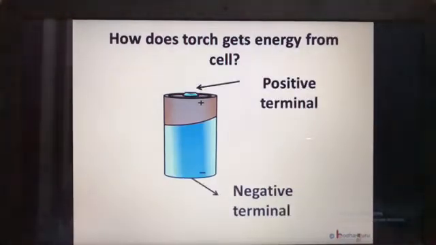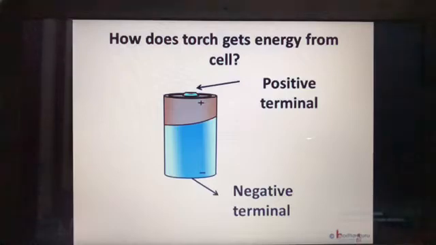Look at the cell closely. One side is marked plus, that is positive, and the other side is marked minus, that is negative. Why is it so? If you observe the cell closely, it has a small metal cap on one side and a metal disc on the other side. The metal disc is the negative terminal and the metal cap is the positive terminal. To recognize the positive and the negative terminals of the cell easily, one side is marked plus and the other side is marked minus. All electric cells have 2 terminals, a positive terminal and a negative terminal.